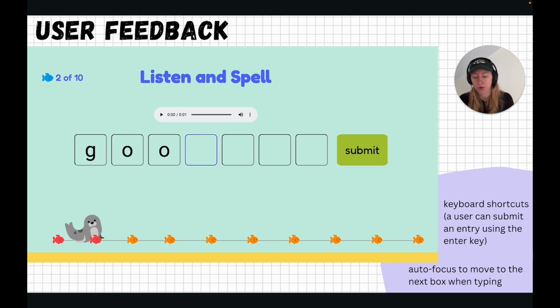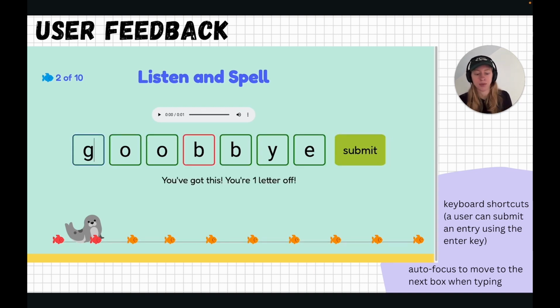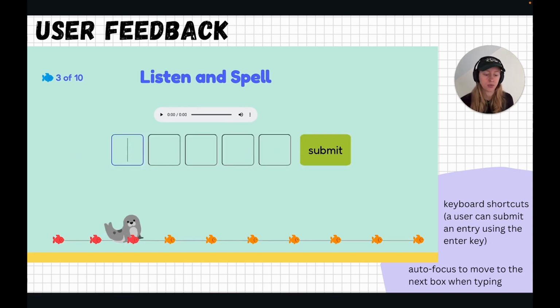Once we had a working prototype, we did user testing to learn what could be improved for a user's gameplay experience. User feedback became invaluable to us when we added keyboard shortcuts. It helped to make note of what keyboard shortcuts a user expected would allow them to navigate throughout our app. We added autofocus so a user could immediately type without having to select the first box, as well as adding the ability to submit a response using the Enter key.